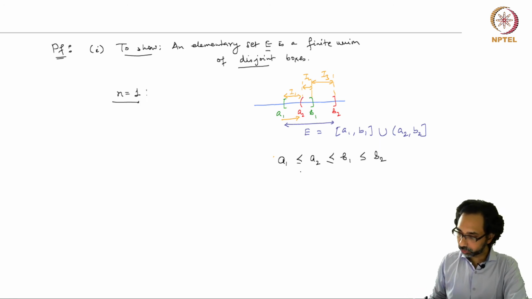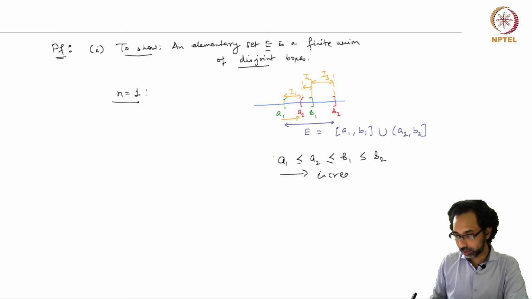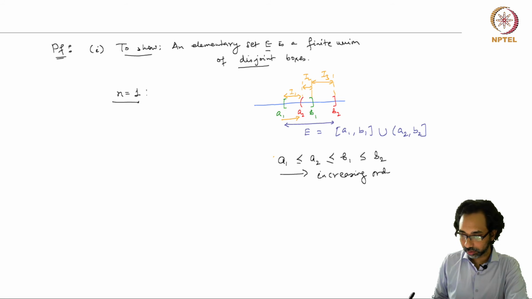So we have arranged the endpoints of the intervals in increasing order, and then we can define our intervals: I1 to be [A1, A2), where I am going to put an open end.